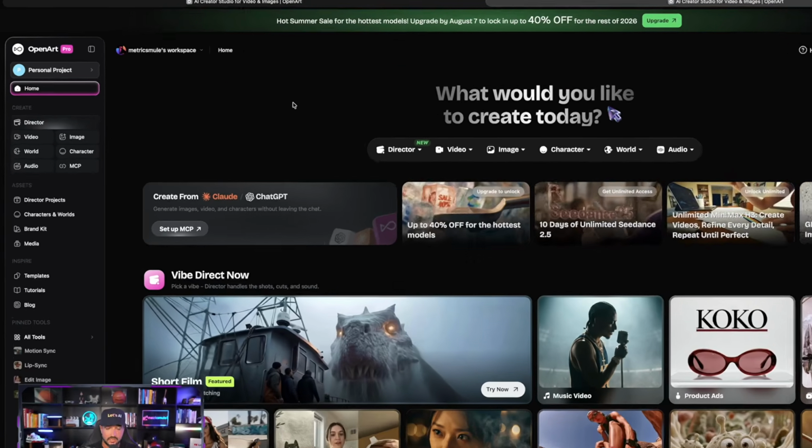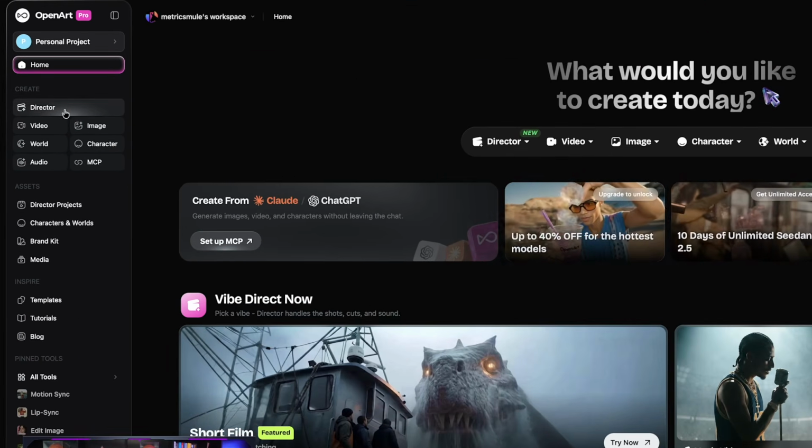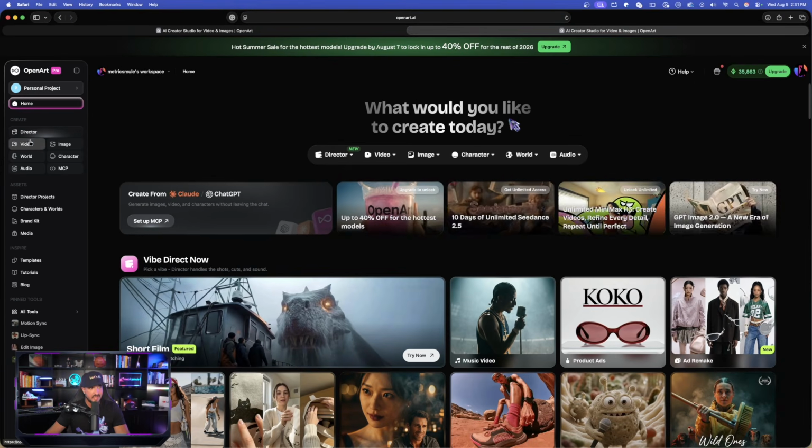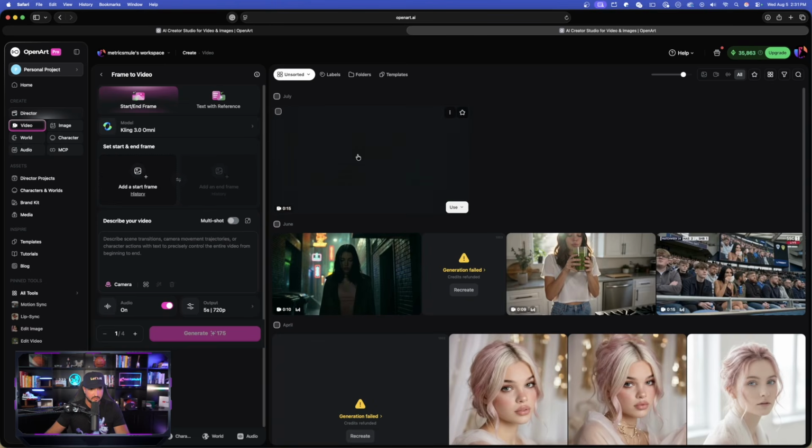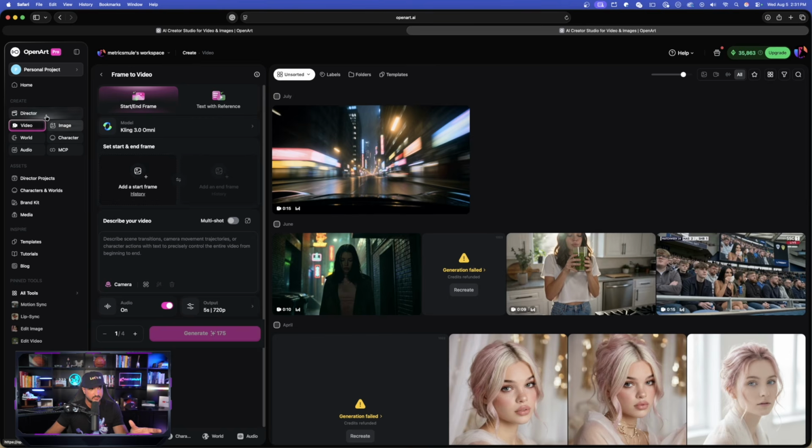So here we are in OpenArt right here, and you can see right away we have Director over here on the left-hand side, up at the very top. I can select Create and select Video and instantly go with creating videos. But the most impressive thing is Director.